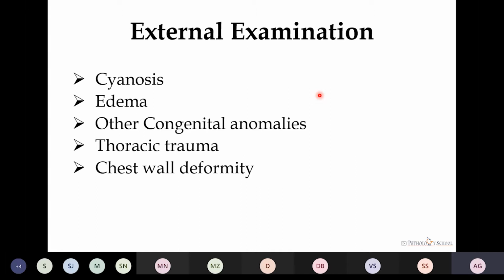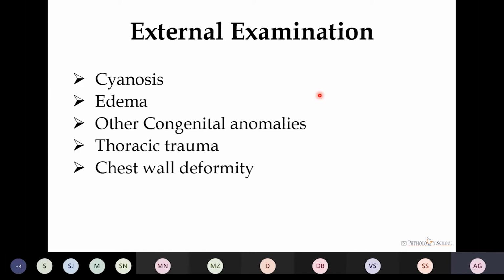Then talking about second important point is edema. In case of cardiac diseases, there is presence of bilateral lower limb edema, which is of pitting type. And other types of edema can be seen like periorbital edema in case of disease of kidney, and anasarca, which is seen in cases of anaphylaxis or malnutrition. Then there are non-pitting type of edema, which is seen in case of filariasis, also in cases of mixed edema.